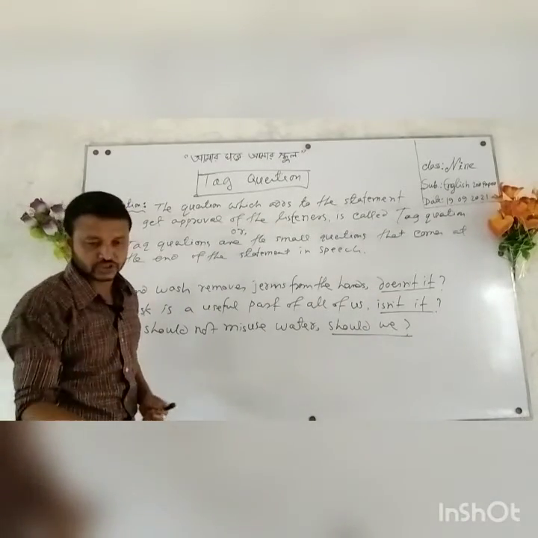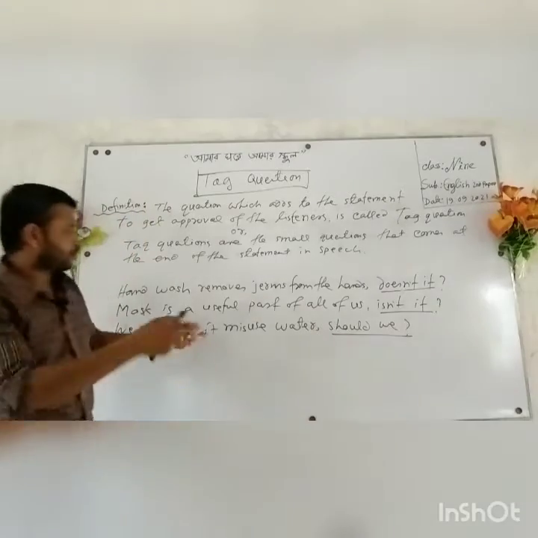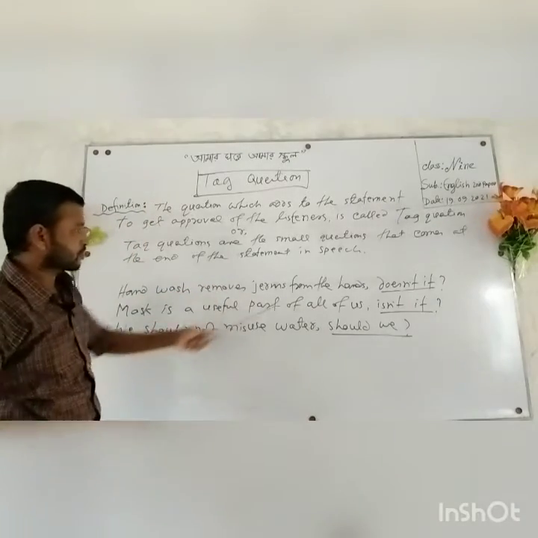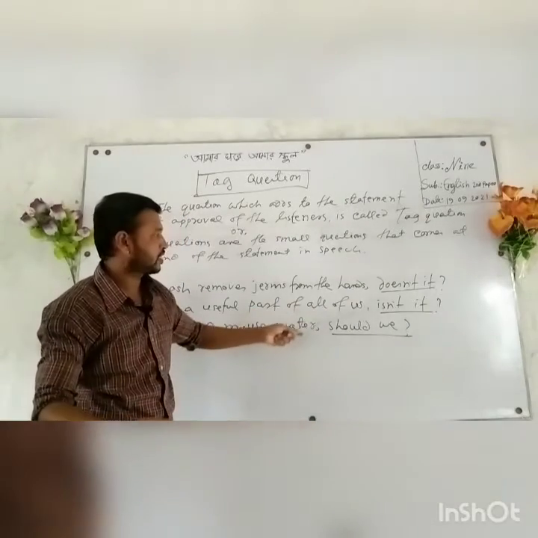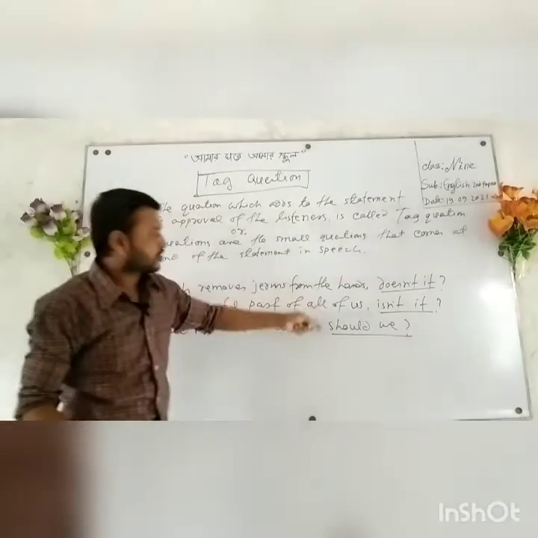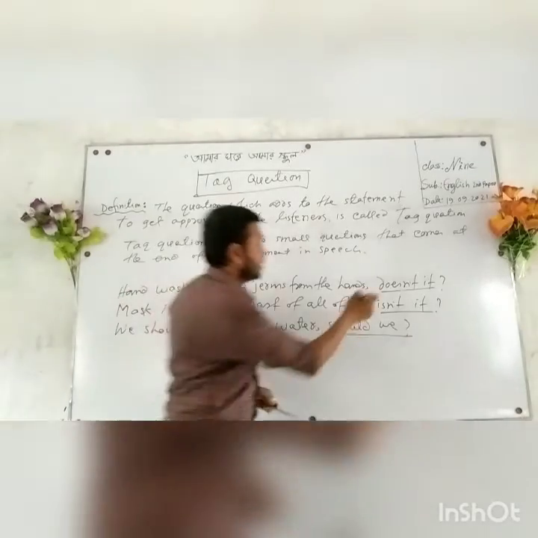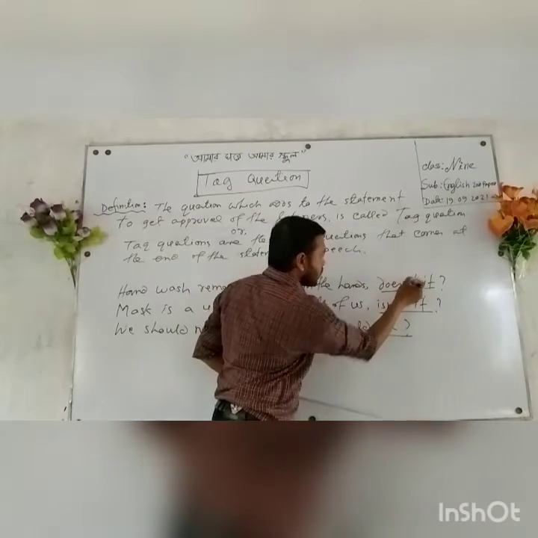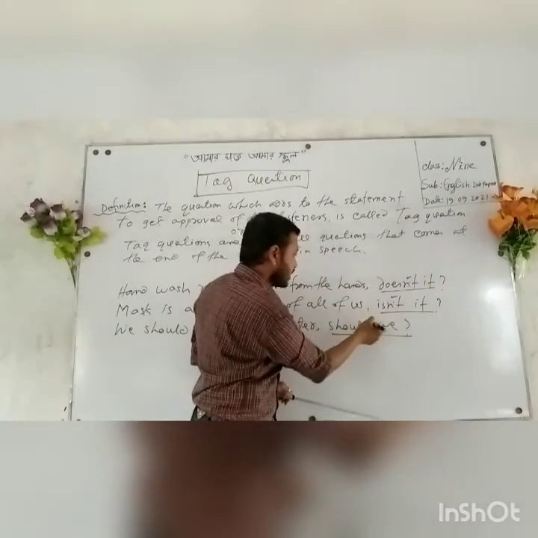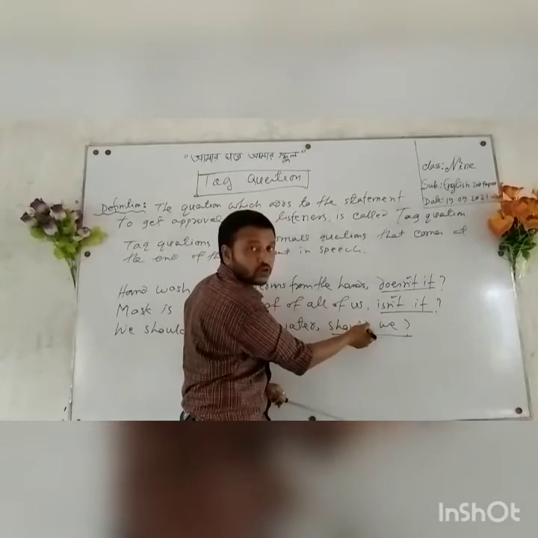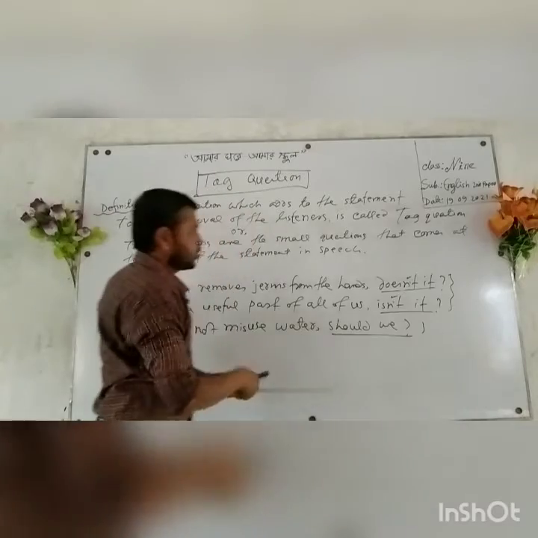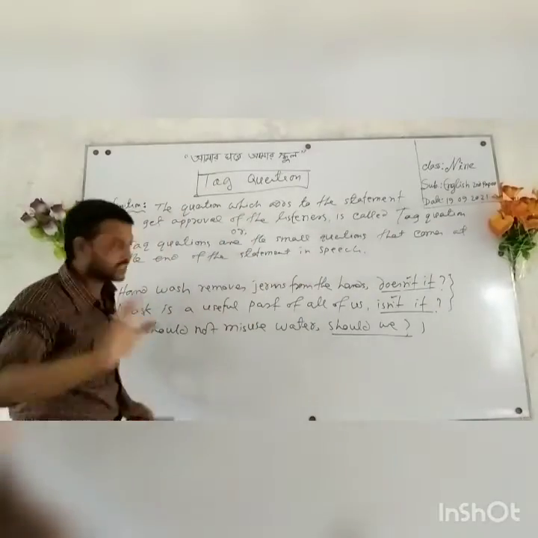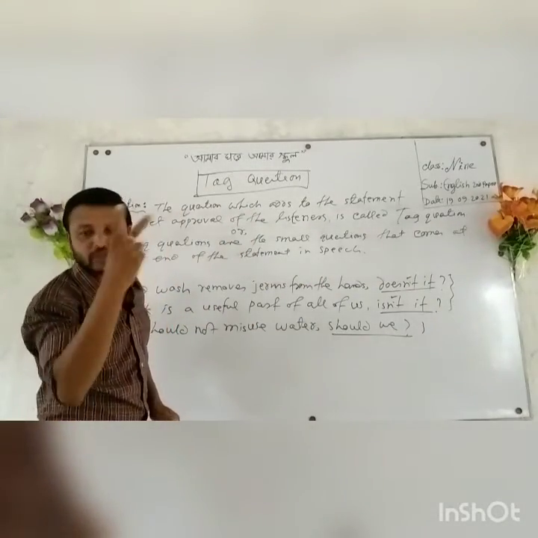Okay, dear learners, this is the definition of tag questions, and now we will learn how many types of tag questions there are. Okay, follow this example. Doesn't it, isn't it, should we? Here are three tag questions. Here is present not, here is also present not, and here is absent not. So these are same and these are different. So from this example we can say there are two types of tag questions.